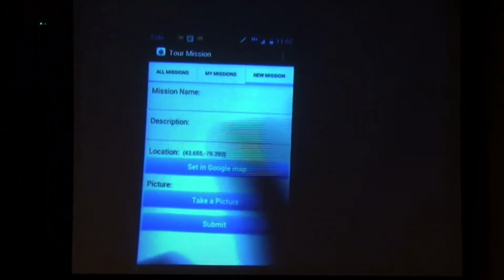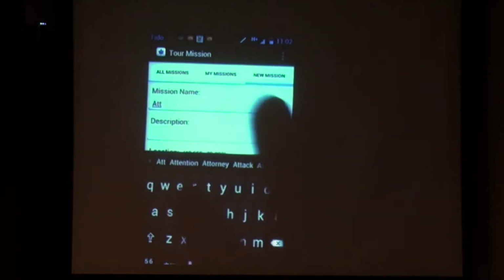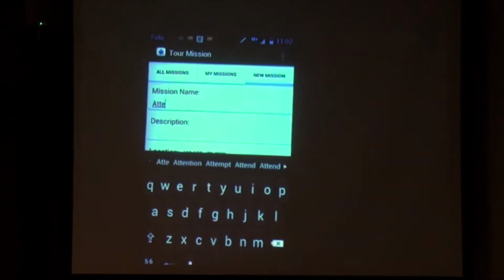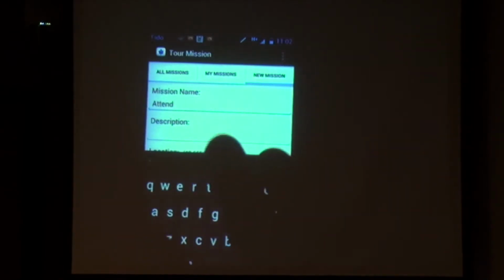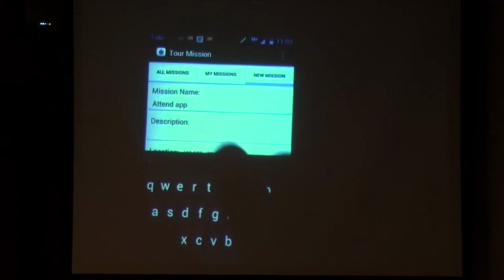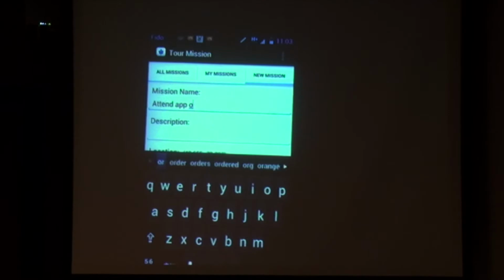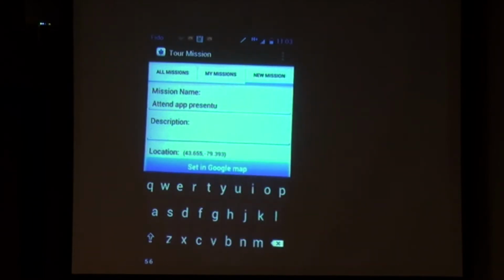The name is 10 app presentation. Okay, and description is cool. And now I cite it in Google Map.